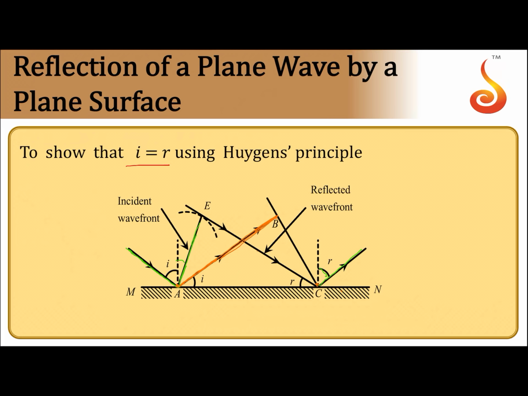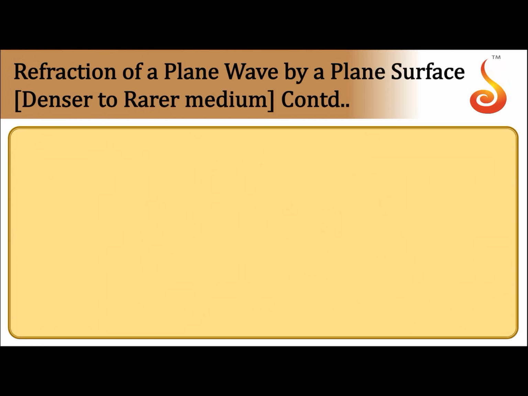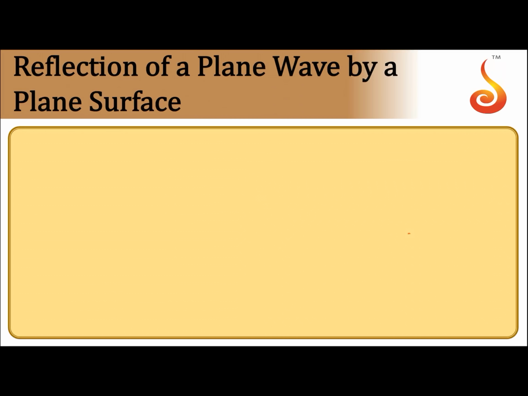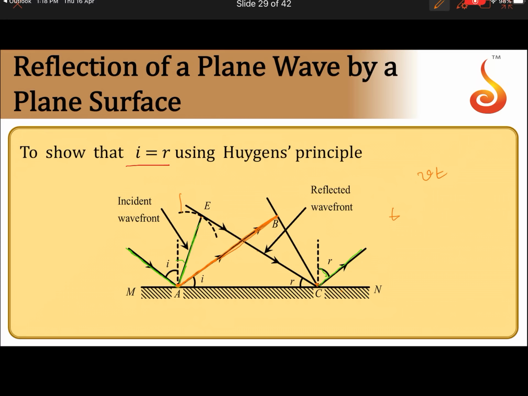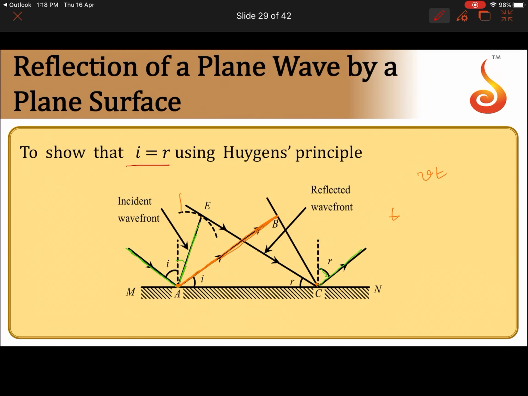So, in that case, by the time it reaches from point B to point C, the light from point B should reach point C. Before this, the light from A would have travelled some distance in the medium. Suppose light takes t seconds to reach from point B to point C. In that time, light from point A would have reached a certain distance. So, taking V into t as the radius, from point A, draw an arc. So, that gives rise to this particular arc.